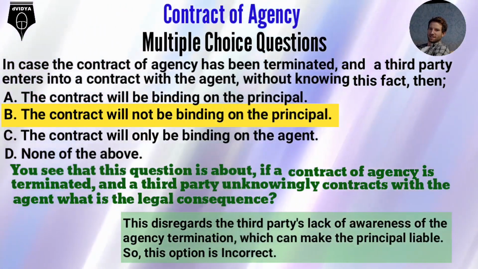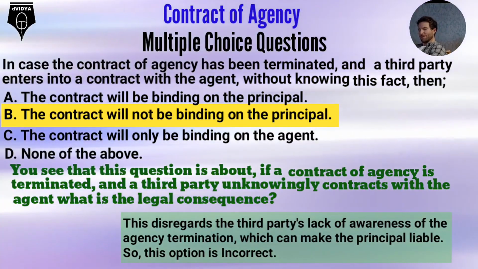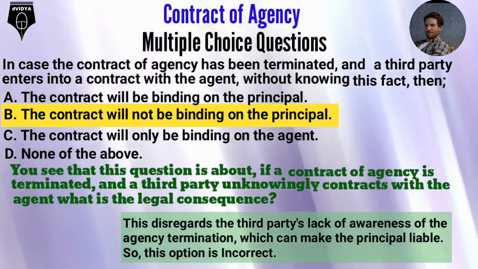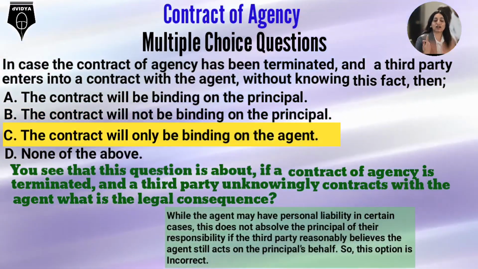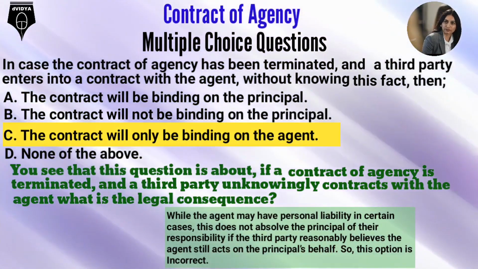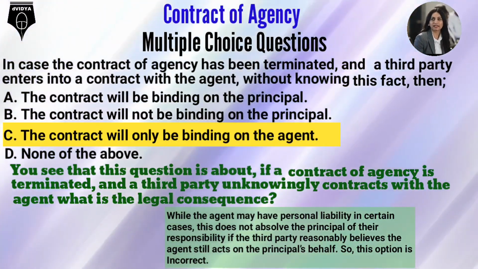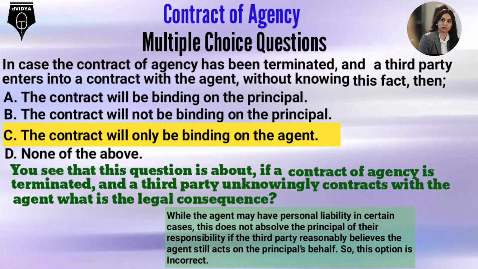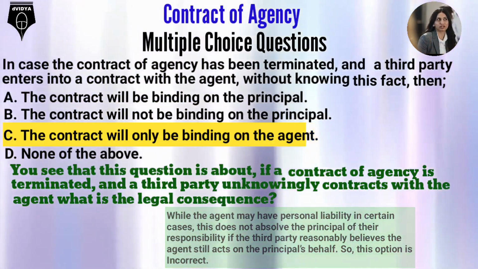Option B. The contract will not be binding on the principal. This disregards the third party's lack of awareness of the agency termination, which can make the principal liable. So, this option is incorrect. Option C. The contract will only be binding on the agent. While the agent may have personal liability in certain cases, this does not absolve the principal of their responsibility if the third party reasonably believes the agent still acts on the principal's behalf. So, this option is incorrect.